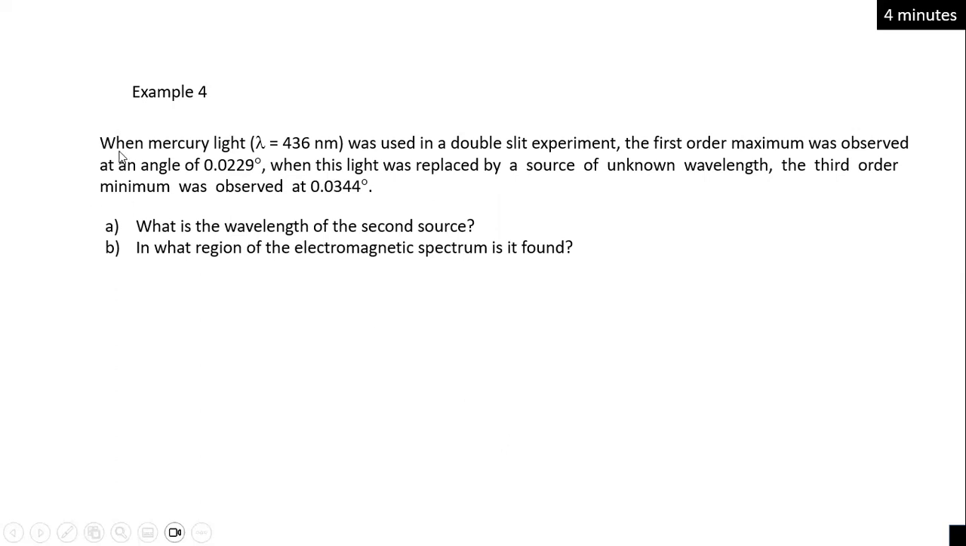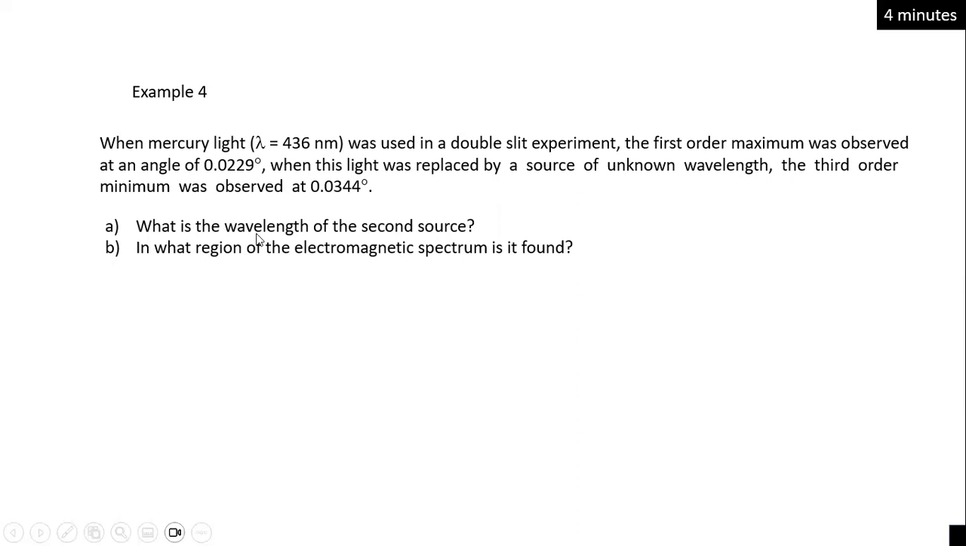Let's discuss this question. When mercury light with a wavelength of 436 nanometers was used in a double slit experiment, the first-order maximum was observed at an angle of 0.0229 degrees. When this light was replaced by a source of unknown wavelength, the third-order minimum was observed at 0.0344 degrees. In part A, what's the wavelength of the second-order light source?